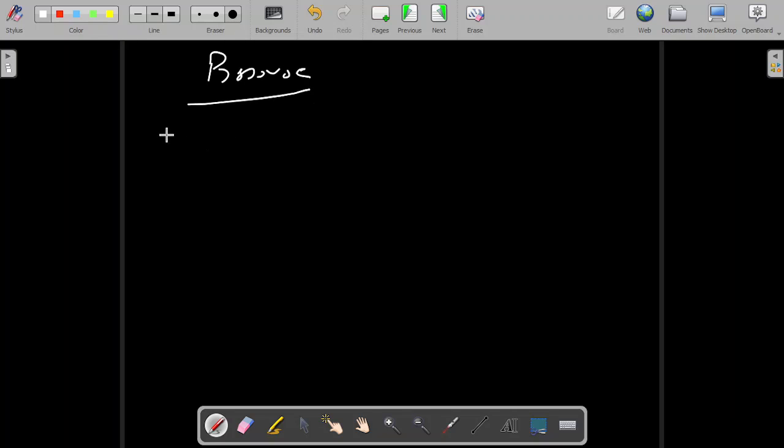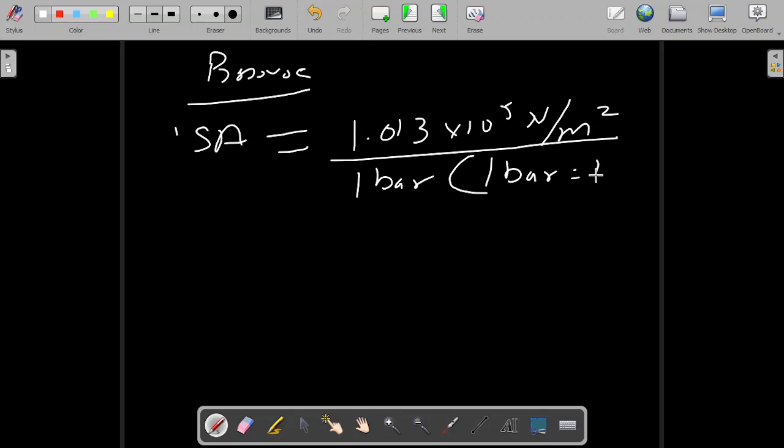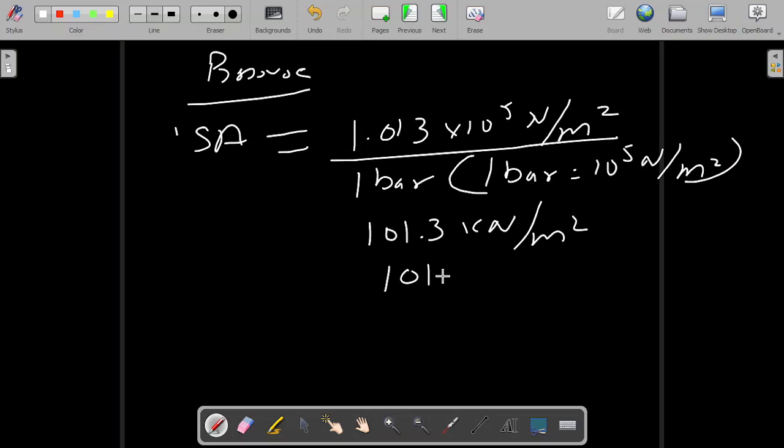Pressure at the ISA condition is 1.013 times 10 raised to power 5 Newton per meter square. This can be written as 1 bar, as 1 bar is equal to 10 to the power 5 Newton per meter square. As a small conversion factor, it can also be written as 101.3 kilonewton per meter square, and in millibar as 1013.4 millibar. So these are the different notations in which pressure is mentioned in various books.